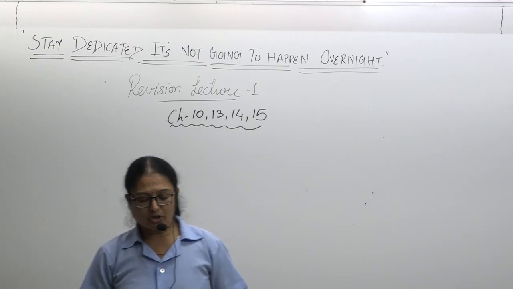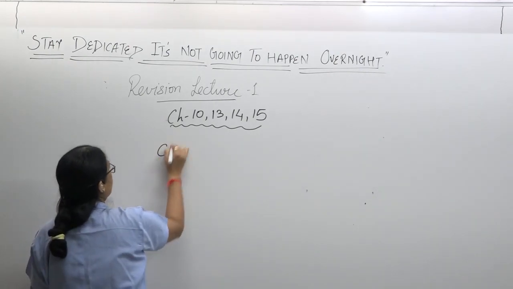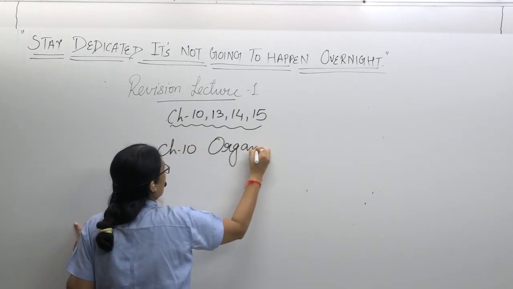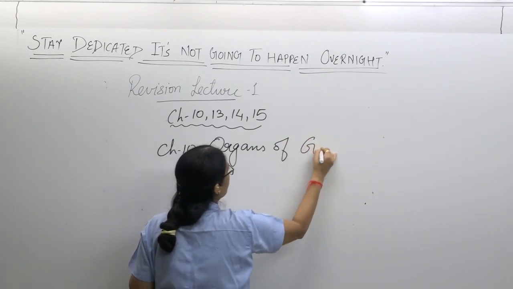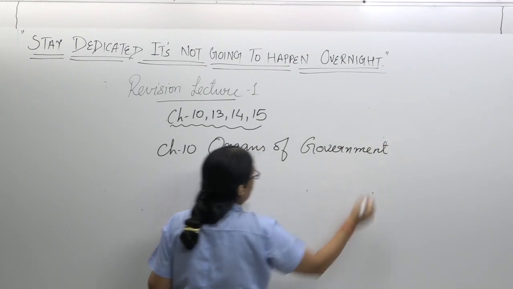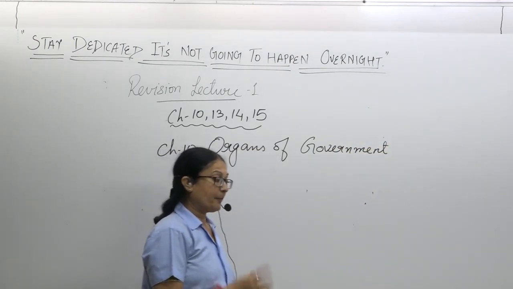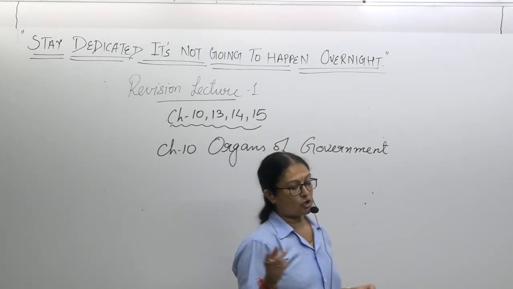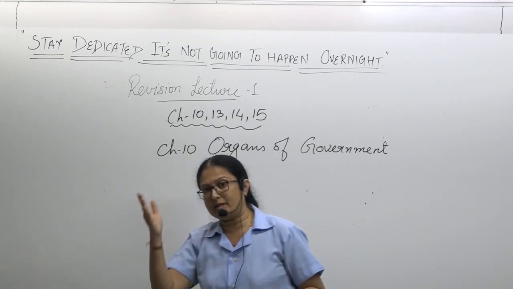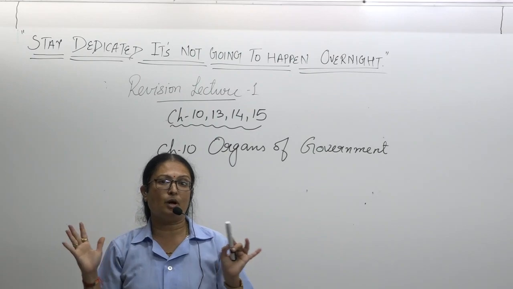Okay, so chapter number 10 is organs of government. Very important chapter from the point of view of your exam, for class 9th and for class 10th also. As I told you when I was explaining this chapter, this is a very important chapter.